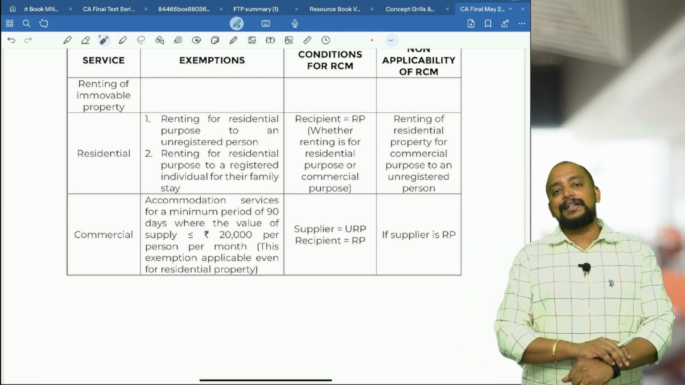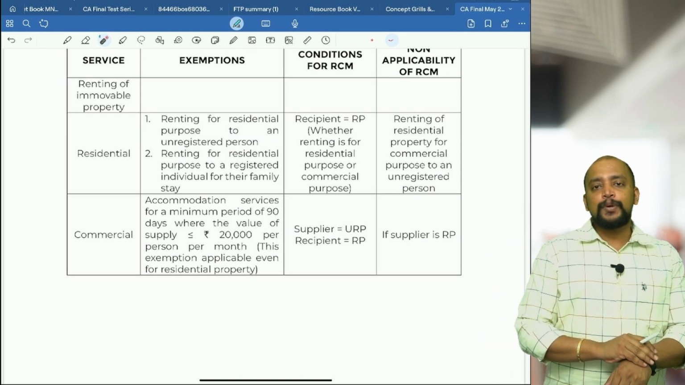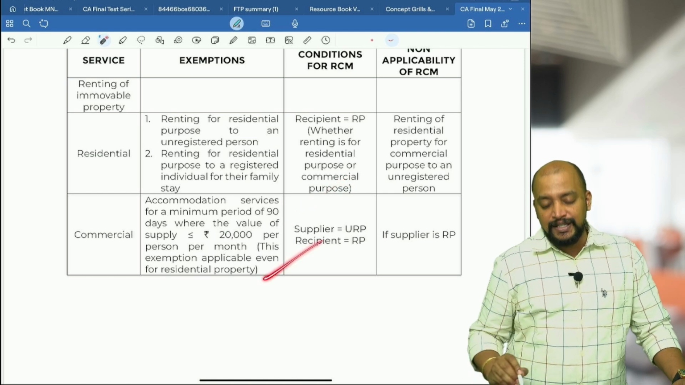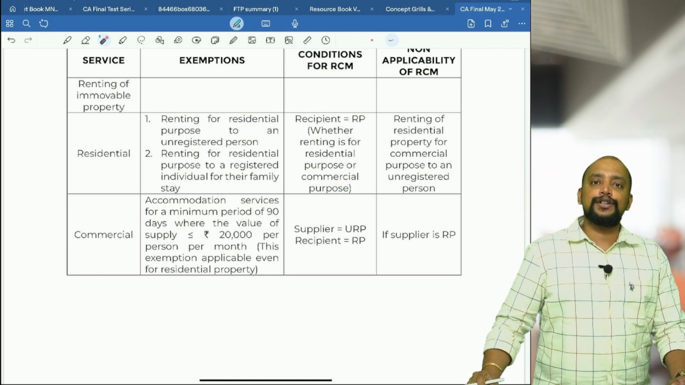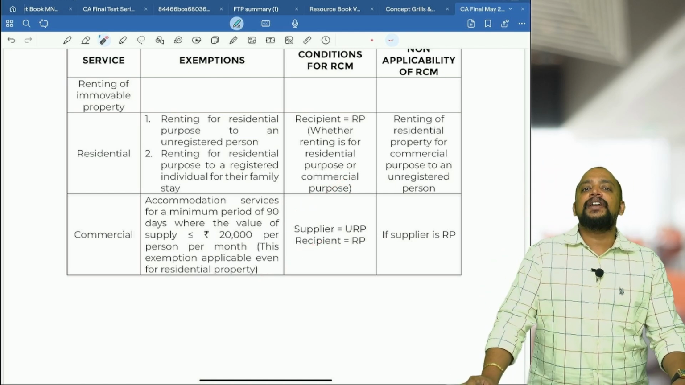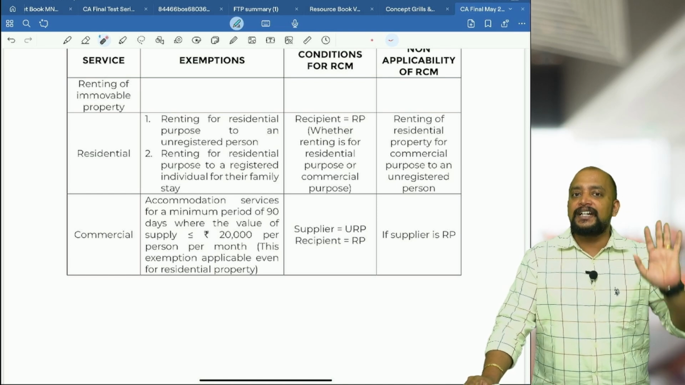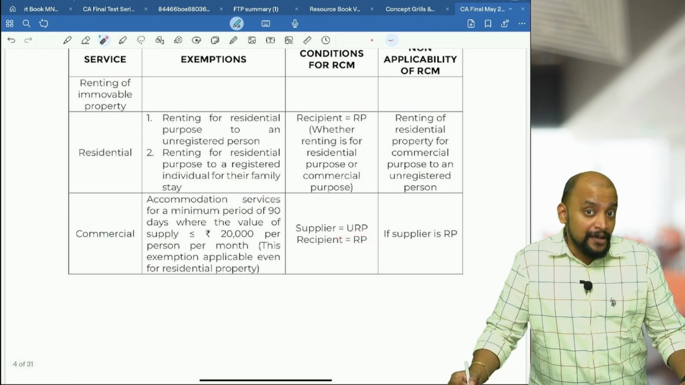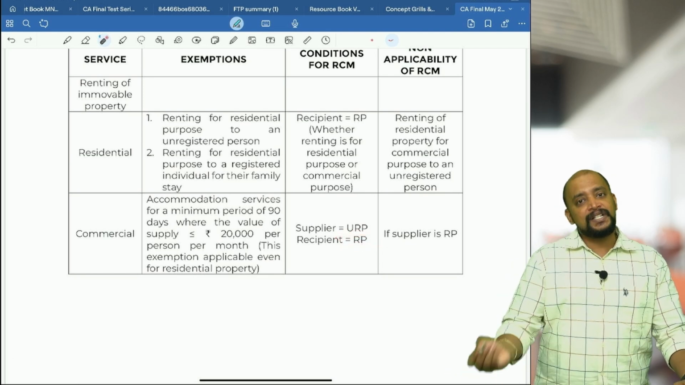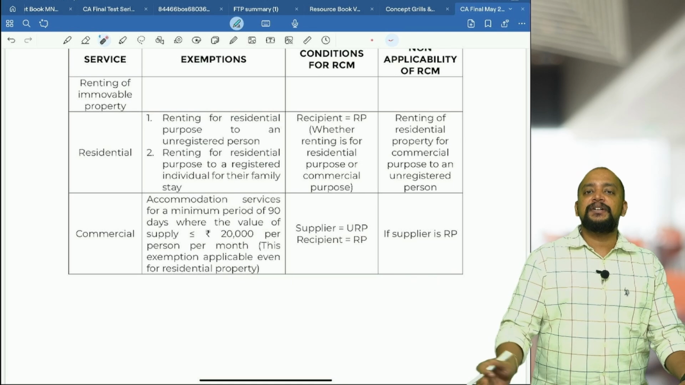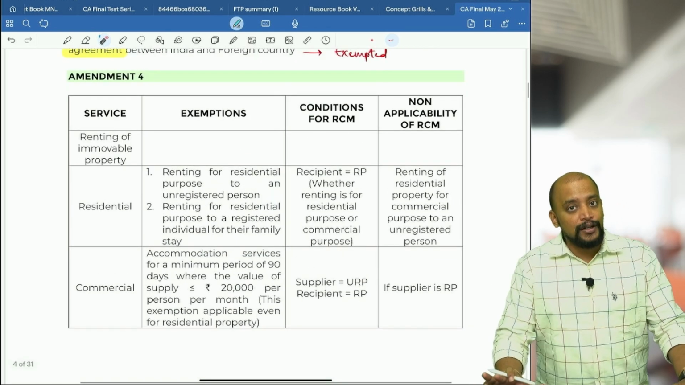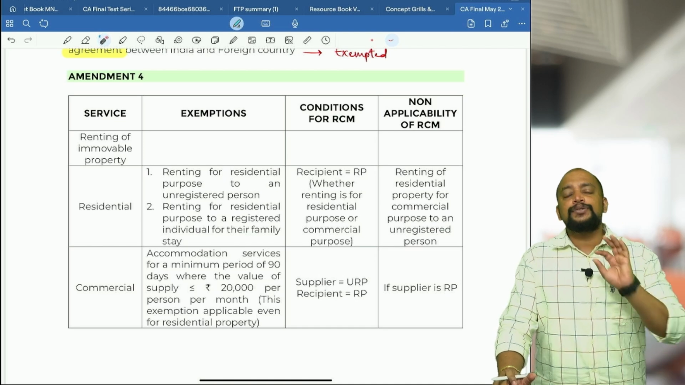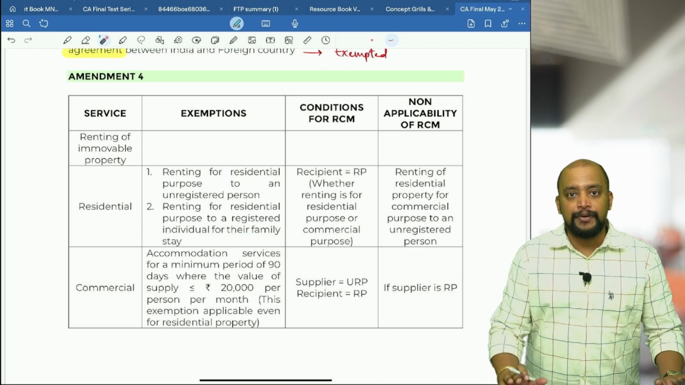This also they have latest added, that is for commercial property 2 conditions should be satisfied. Condition number 1, supplier should be unregistered and the recipient should be registered. These 2 conditions should always be satisfied. Then only it will come under RCM. What if the supplier is registered? Definitely it will not come under RCM. Supplier should be unregistered and the recipient should be registered, then only it is RCM. And what if the supplier is registered? It will not come under RCM, it will be FCM. So this is what in short you need to remember for immovable property services. Any question that you get, you just apply this table and you will be able to crack the answer.